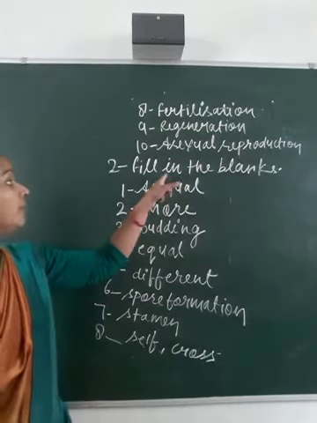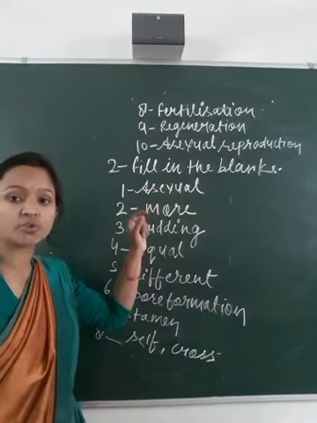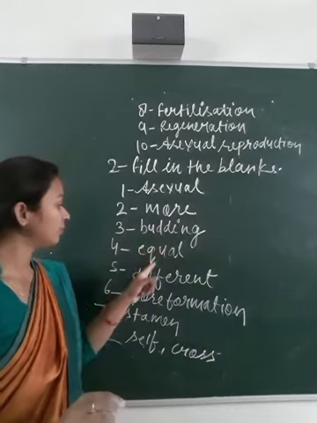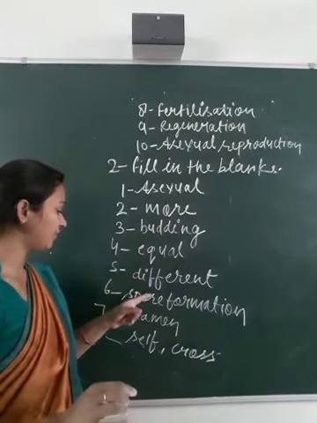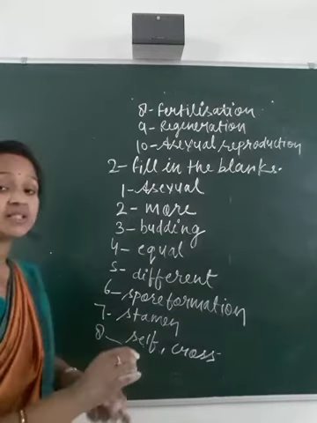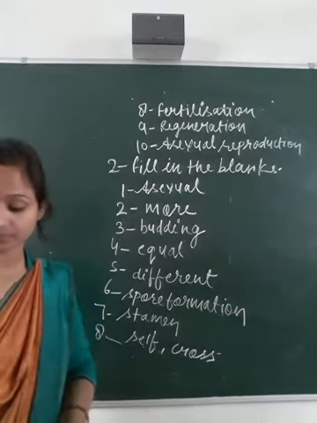So in fill in the blanks, first one asexual reproduction, second one more, third one budding, fourth one equal size, fifth one different, sixth one spore formation, seventh one stamen, eighth one self and cross.